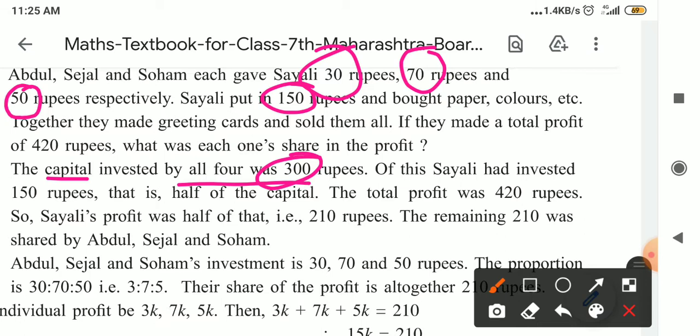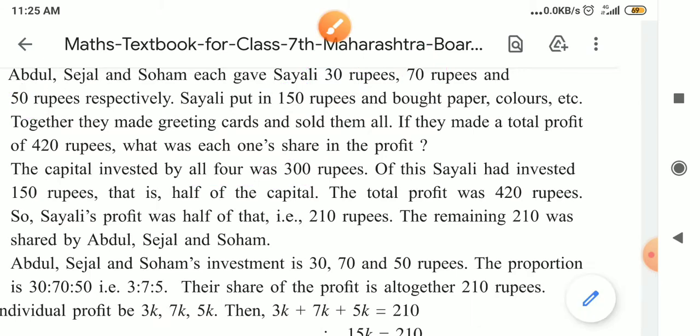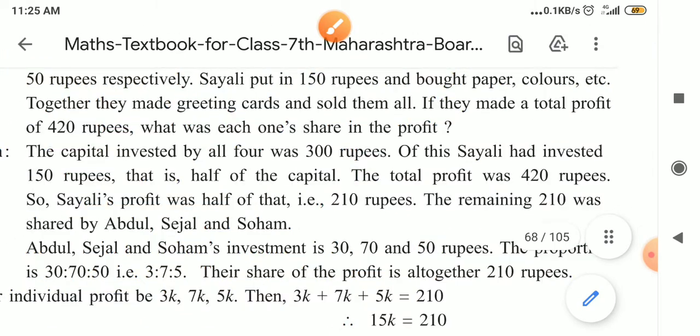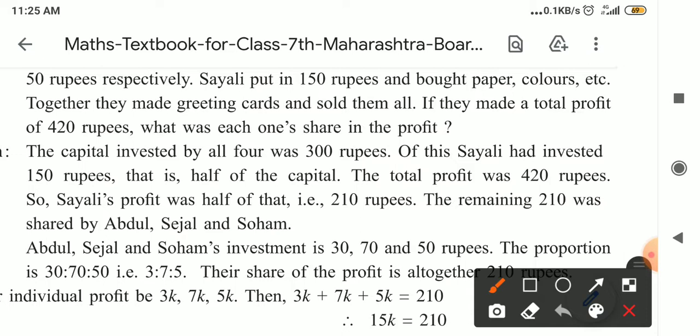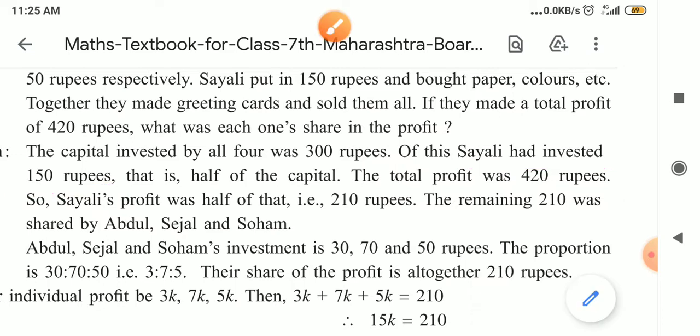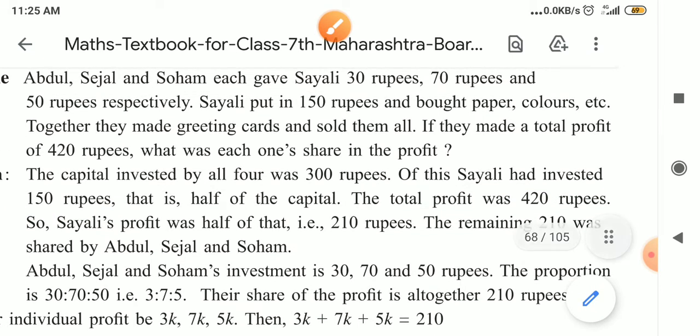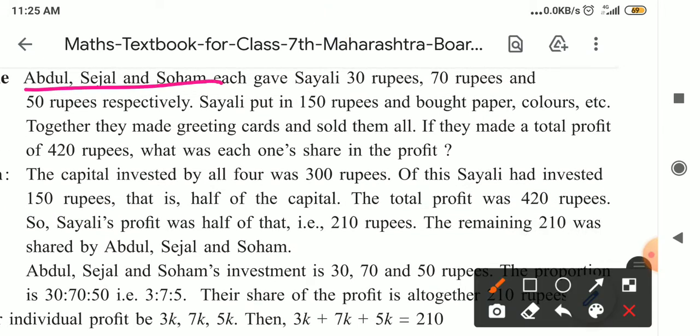So total capital or total investment is equal to 300 rupees. Of this, Saili had invested 150 rupees, meaning 50% investment, and in the remaining 50%, 3 are there, who? Sejal, Abdul and Soham. These 3 invested the 50%.